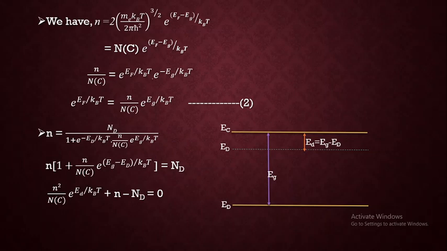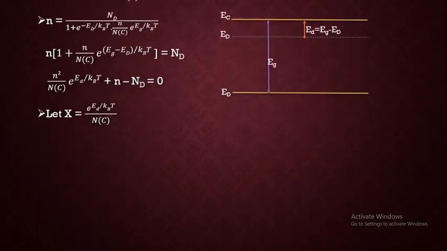So this is a kind of equation which is quadratic in nature. We can clearly see it. And for simplifying this equation, we are taking capital X as exponential of Ed by kBT divided by Nc, that is the coefficient of n square, so that we get an expression like x square plus something like bx plus some constant equals 0, just for simplifying this quadratic equation.